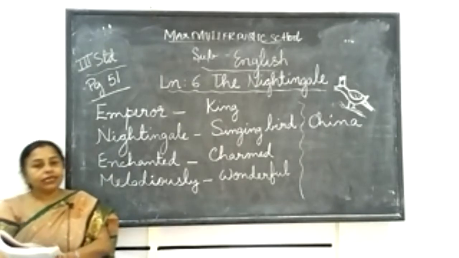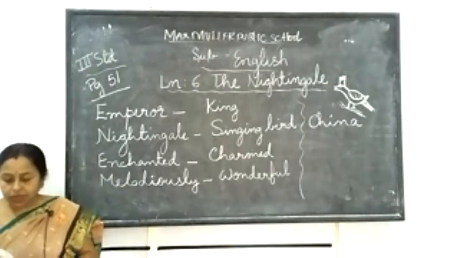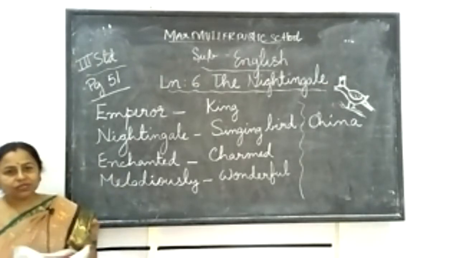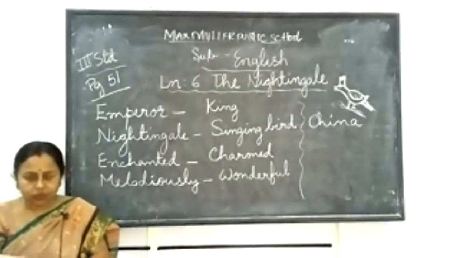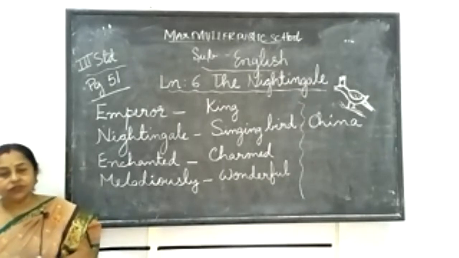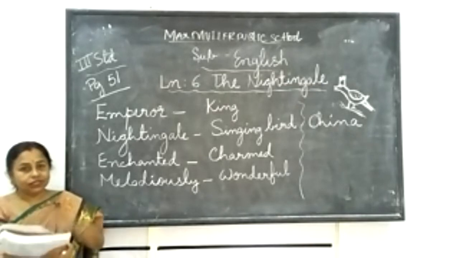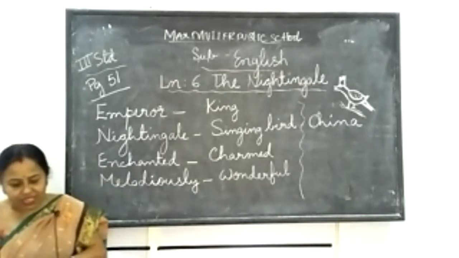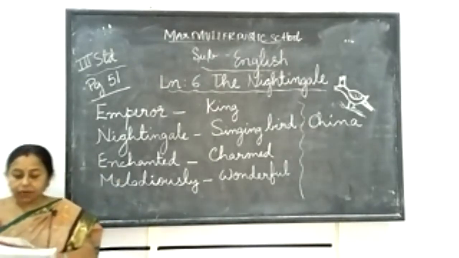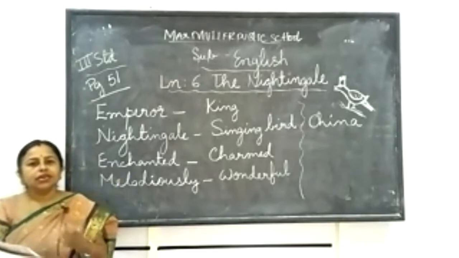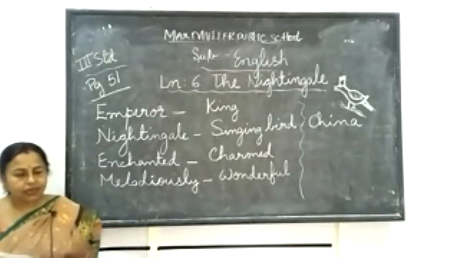They were so thrilled and excited with it that they forgot all about the real nightingale, the real bird that was to come from the forest. They forgot about that after getting the toy bird. Nobody took interest in its songs now. They were all busy with the new golden bird with the diamond crown. So the poor nightingale felt neglected. This original, real bird felt neglected. Nobody showed interest in it, nobody came near it, nobody listened to its song.